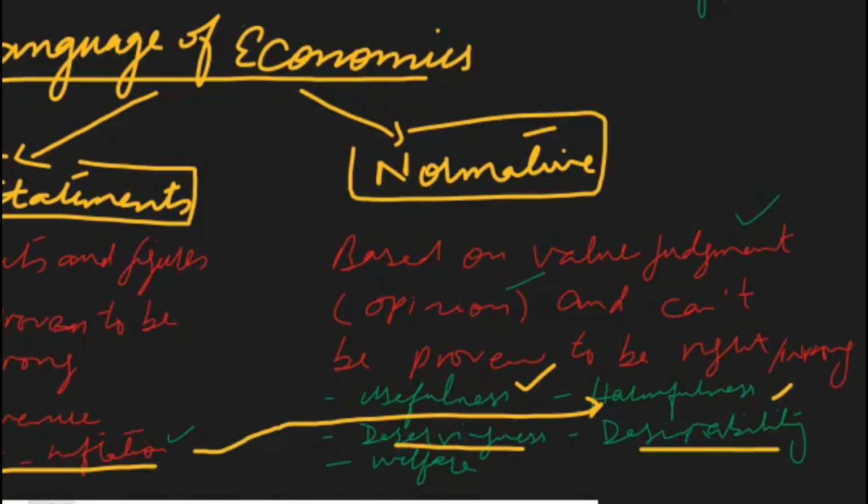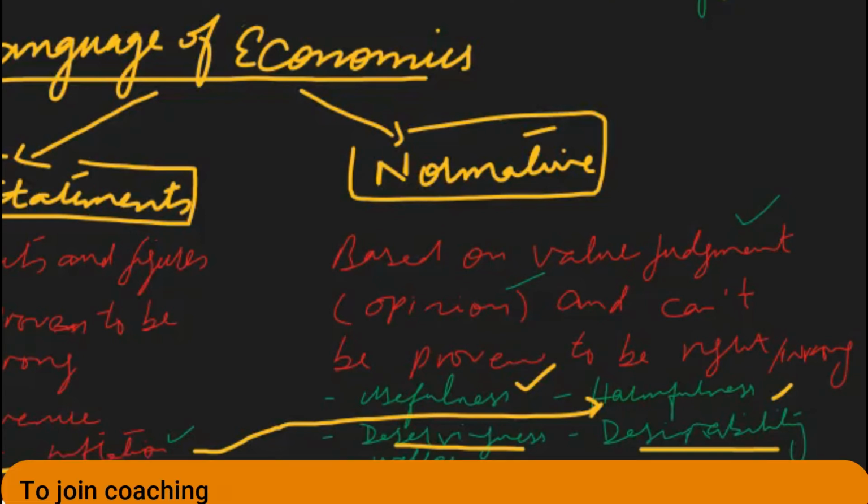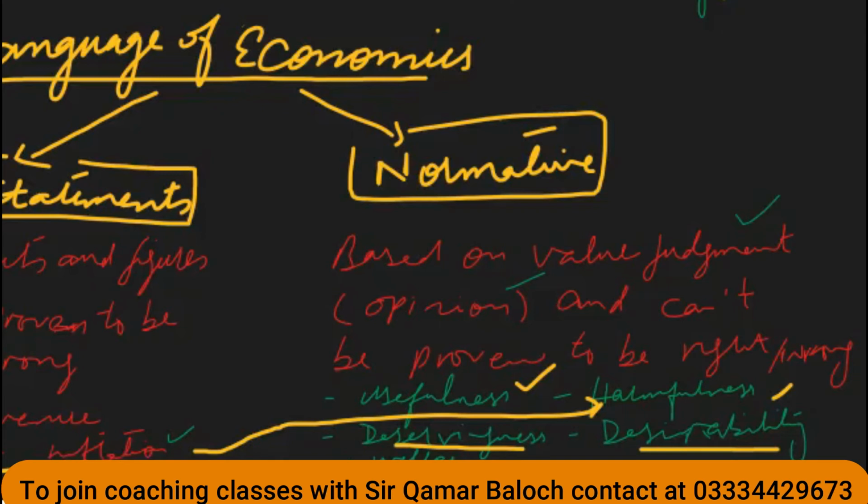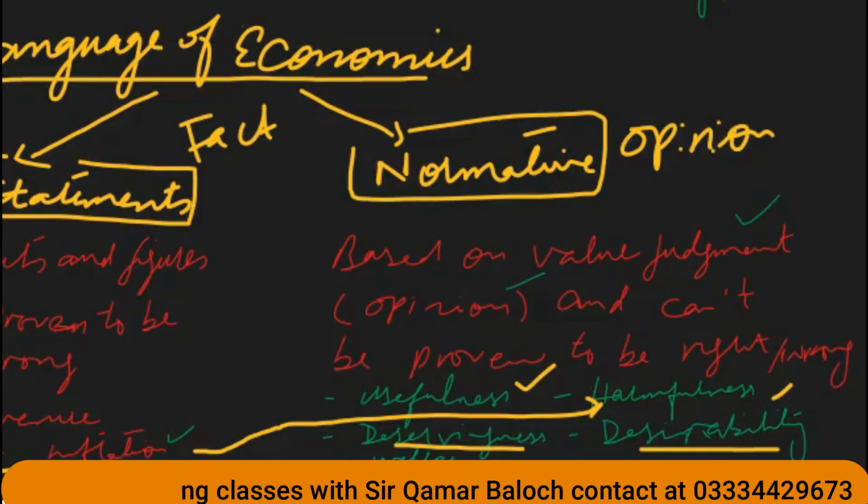And last is welfare. Sometimes the government takes a decision for the welfare of society, but many people keep complaining that the government has harmed our homes and destroyed our property. So welfare again is a normative statement. Positive statements are facts, and normative statements are opinions. Fact and opinion, you can easily relate to whatever you studied in junior classes about fact and opinion.